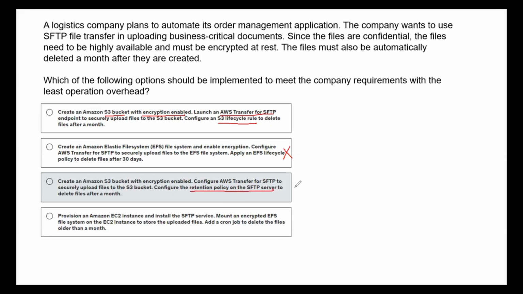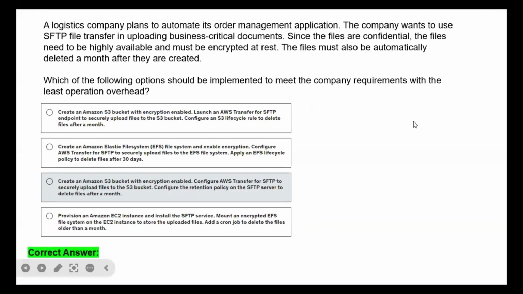If you want to move the files and you're using S3 as a storage service, you will be setting up a lifecycle policy. So this is also eliminated. And provision an EC2 instance and install the SFTP service. No, we will not take this path as well. So this leaves us with choice number 1, which is the correct answer. Enable the encryption on the S3 bucket, then configure a lifecycle rule to delete the files automatically after 1 month.